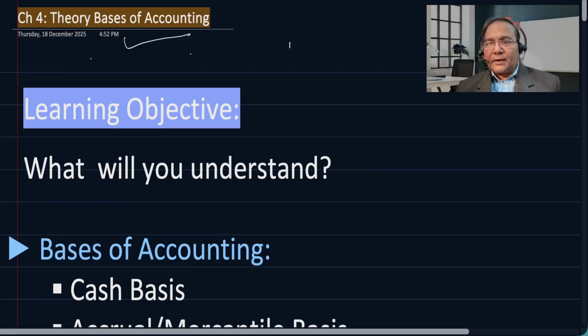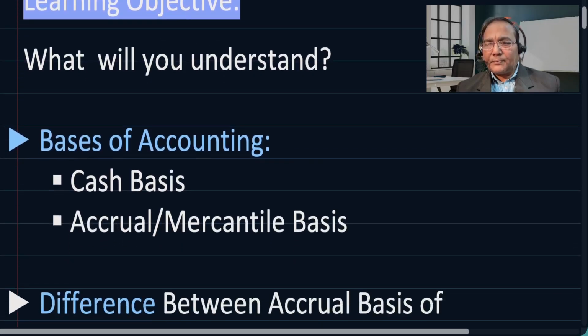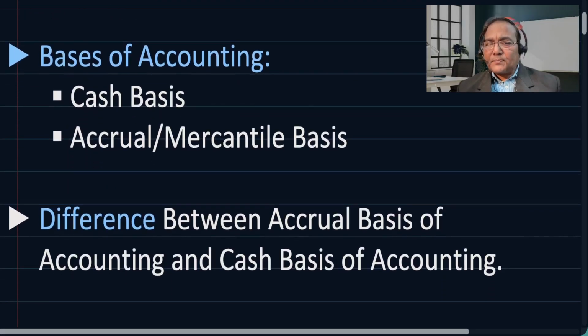What are the learning objectives while reading this particular chapter? What is it that you are going to understand in this particular chapter? So, there is a cash basis of accounting and there is accrual. Accrual means either services are provided or services are received, irrespective of whether corresponding cash is received or not, it is to be treated in the books of account, that is accrual basis. Mercantile basis, wherein this is one and the same, which is actual happening, is considered irrespective of the cash.